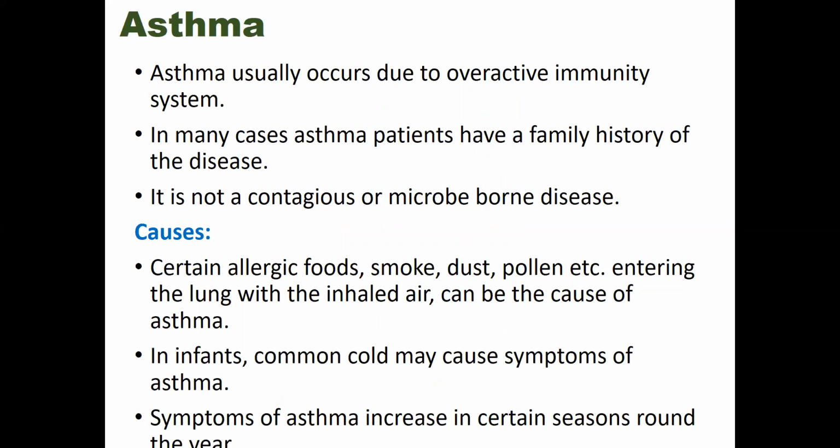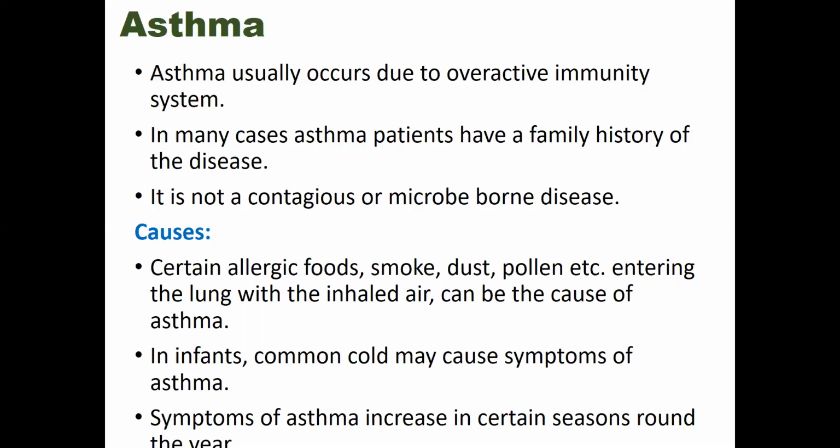Asthma usually occurs due to an overactive immune system. The hyperactivity of immunity can create asthma. The immune system works more severely than necessary when a foreign body enters the lungs, and as a result, this disease can hamper our respiratory system.